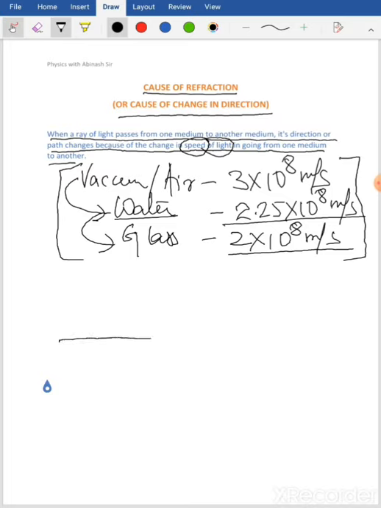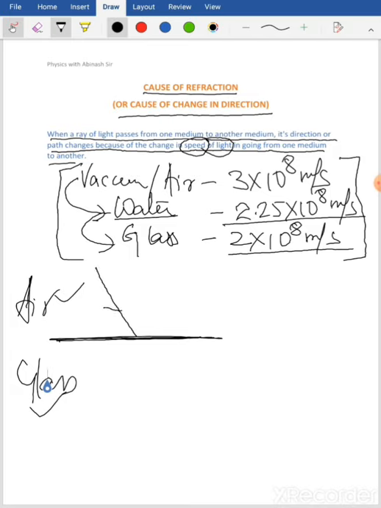For example, if I take two media, air and glass, this is the surface which is separating medium 1, air, from medium 2, glass. If the ray of light is incident from the air towards the glass, and I draw the normal here, this would be the actual path because light travels in a straight line.